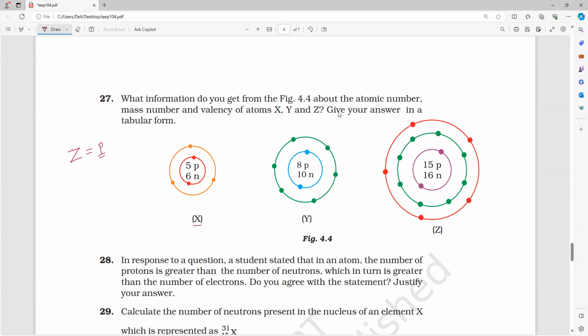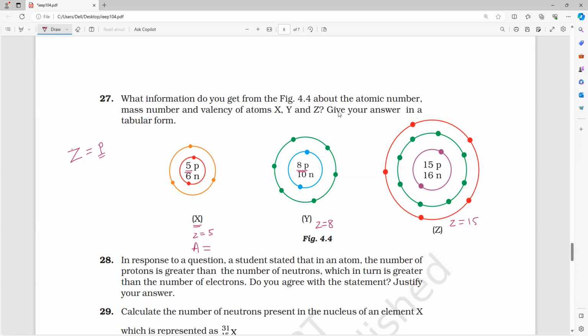Three elements are there, X, Y, Z, and we have to give it in tabular form. So X has 5 protons, so the atomic number is 5. Here 8 protons are there, atomic number is 8. Here 15 protons are there, atomic number is 15. Next, mass number. What do you mean by mass number? Anybody?